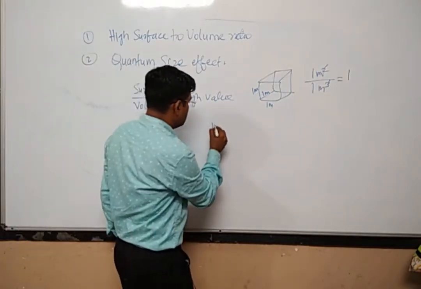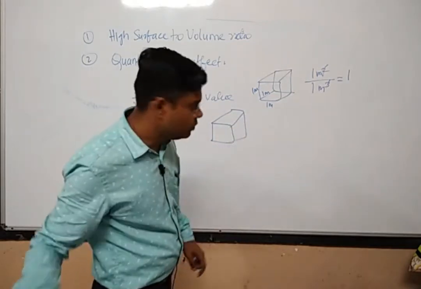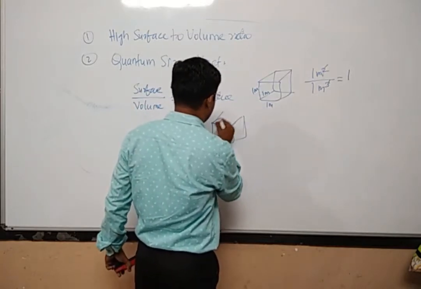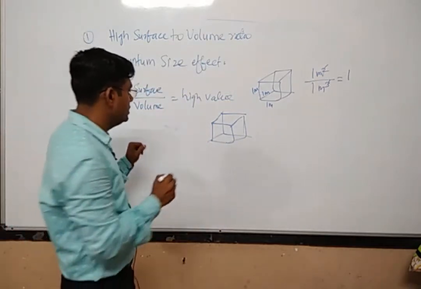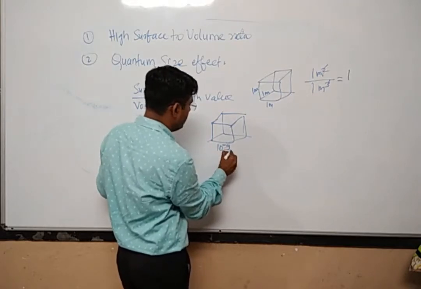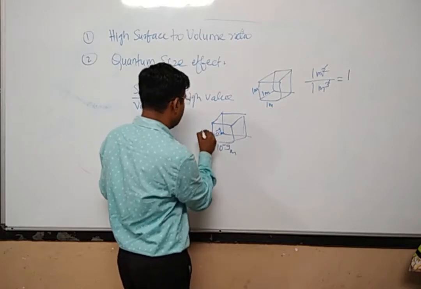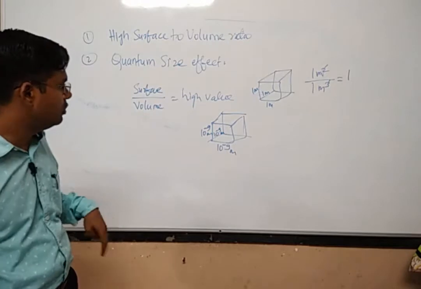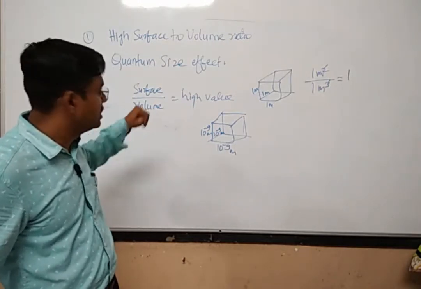Now you consider another cube which has dimensions of the order of nanometers: 10 raised to power minus 9 meters length, 10 raised to power minus 9 meters breadth, and 10 raised to power minus 9 meters height. All the three dimensions are in the nano range. Now you obtain the ratio of surface to volume.